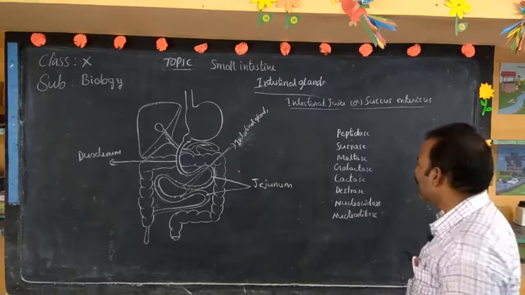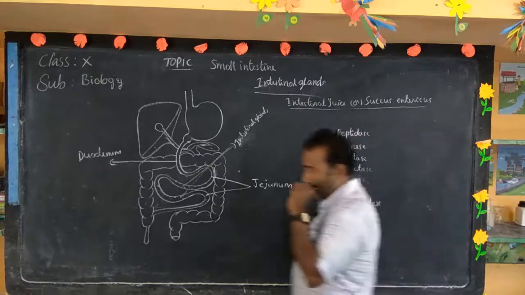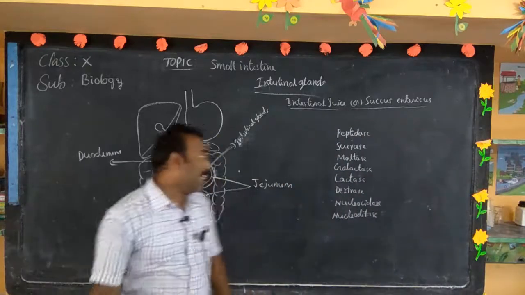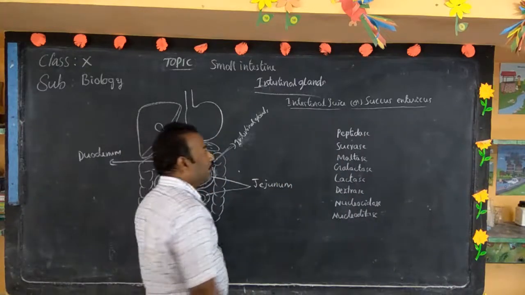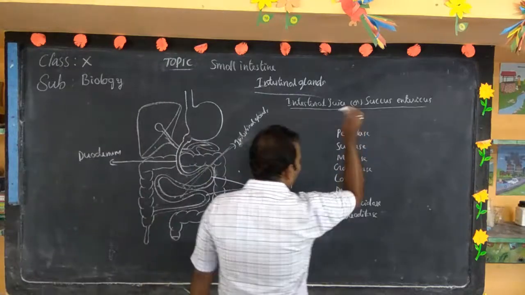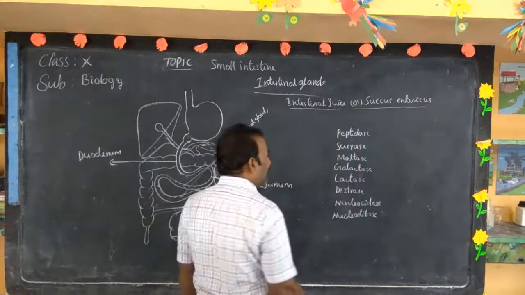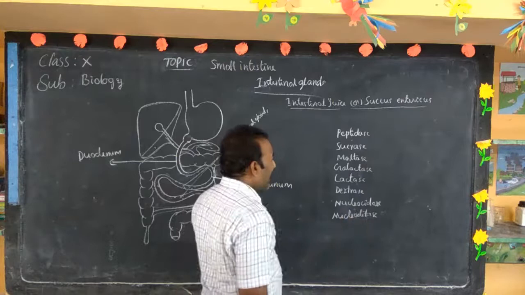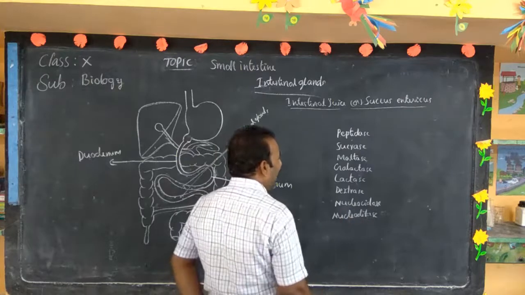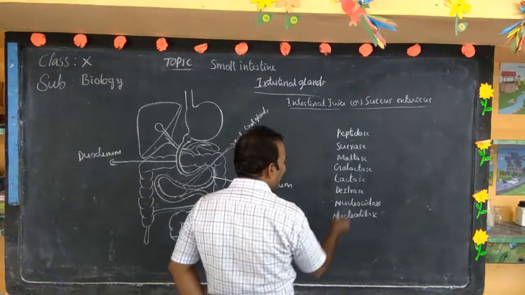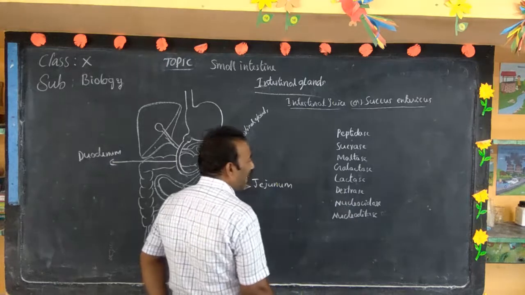These are the enzymes present in the intestinal juice. What are the enzymes present in the intestinal juice? They are peptidase, sucrase, maltase, galactase, lactase, dextrase, nucleosidase, nucleotidase.